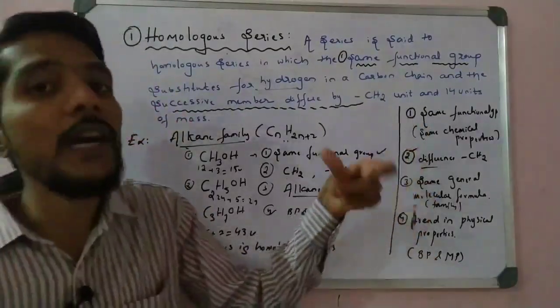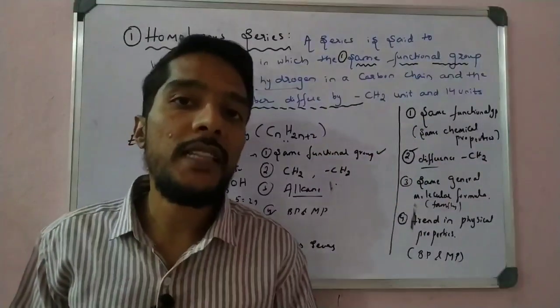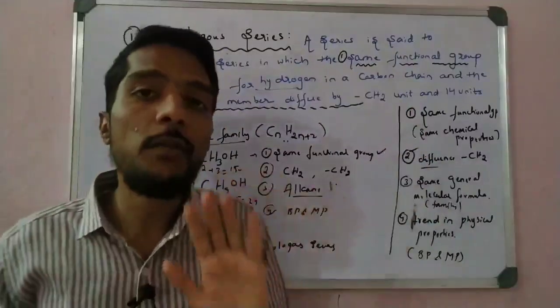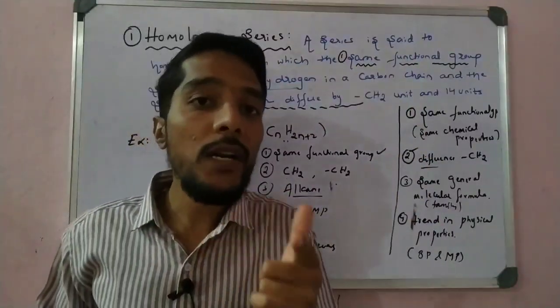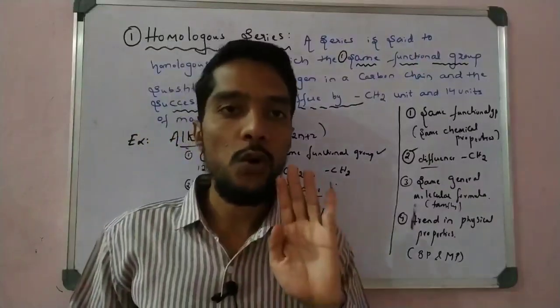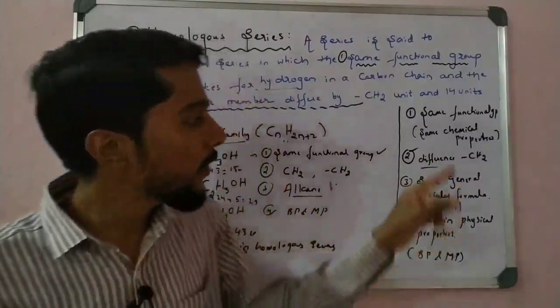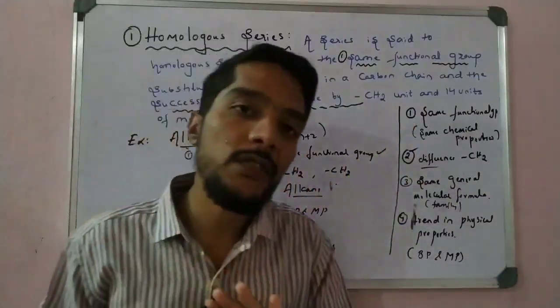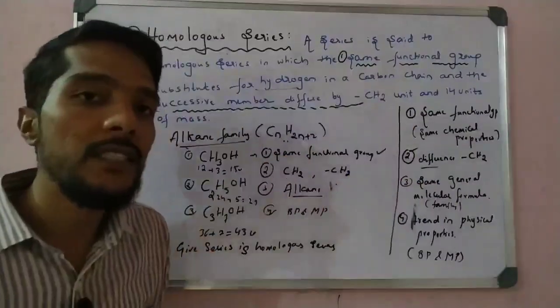So if any one condition fails, then we say that the given series is not a homologous series. It means all four conditions must be satisfied. If any one condition fails, we do not call the series a homologous series. So 100% all four properties must be satisfied. Okay, all four conditions must be satisfied to say that the given series is a homologous series.